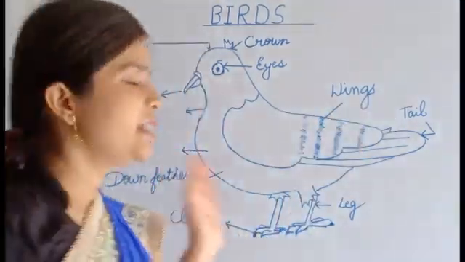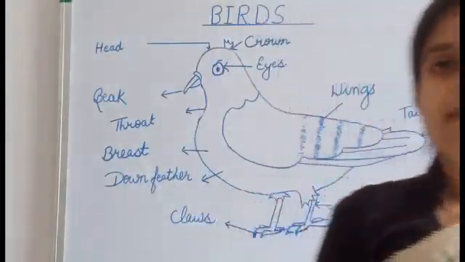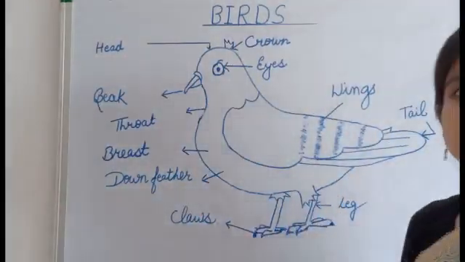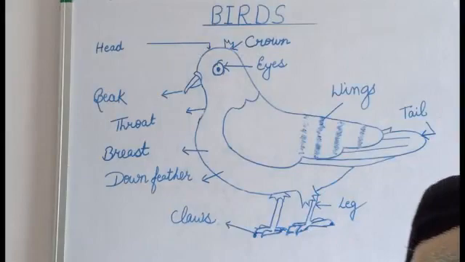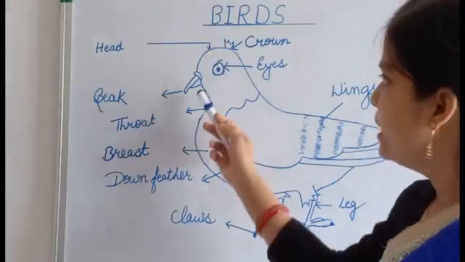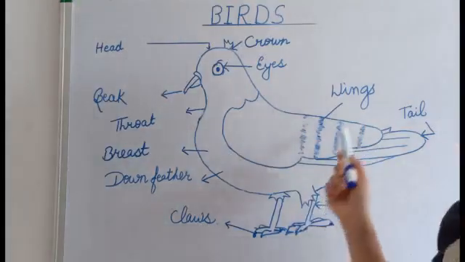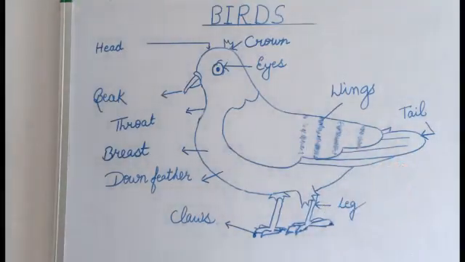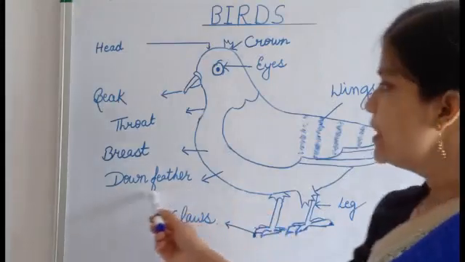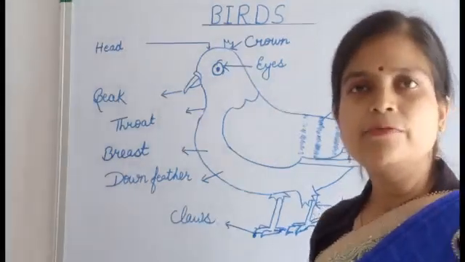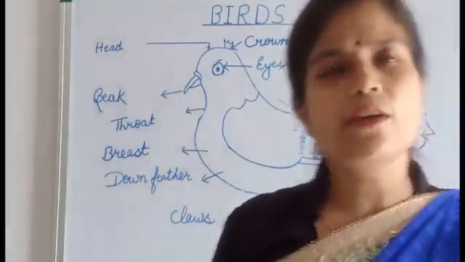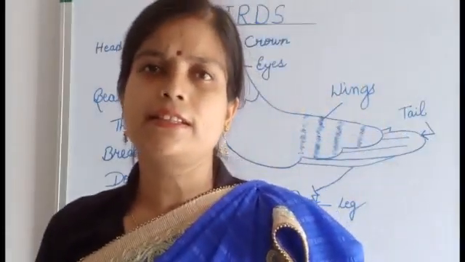One by one we will discuss the uses of these parts, and how different birds have different types of beaks and claws, how they use the wings and the tail, and the different types of feathers. All this we will discuss in our next class.